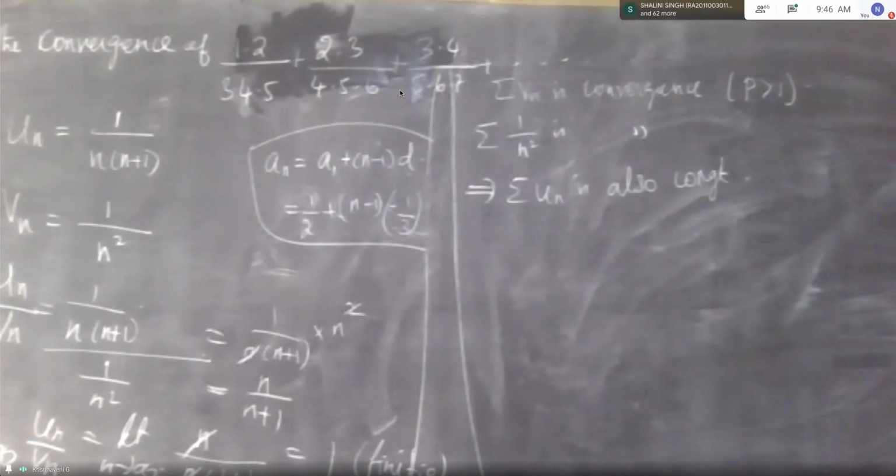First we write Un and then write Vn. Then you find the limit n tends to infinity Un by Vn value.